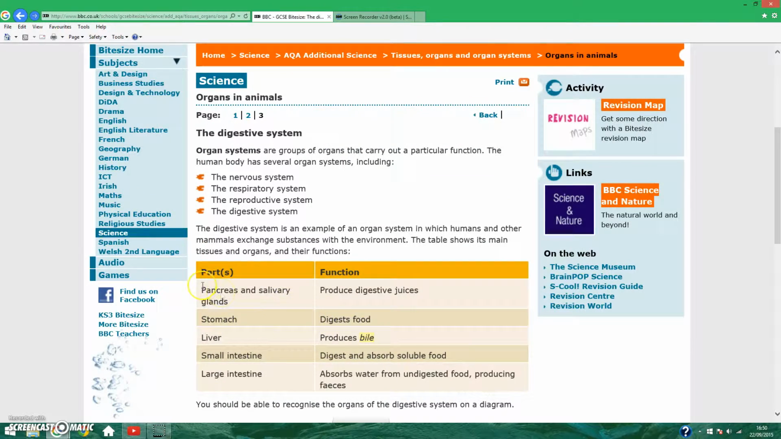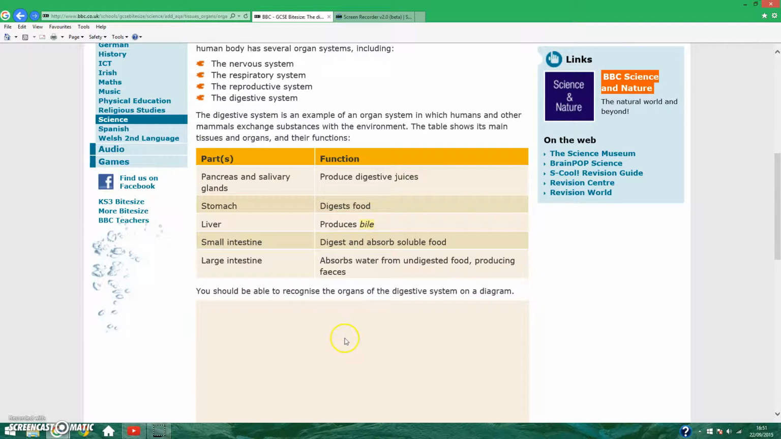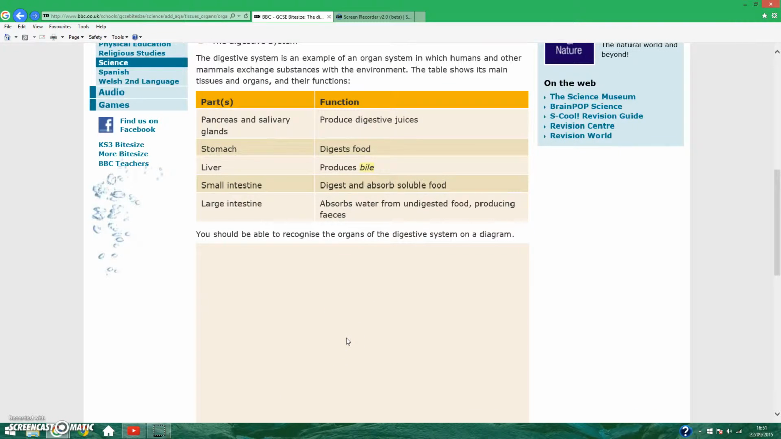So you need to memorise this table. These are the main organs and functions. The pancreas and salivary glands produce digestive juices. The stomach digests food. The liver produces bile to neutralise the stomach contents, because it's not neutral already, as you have acid in there. The small intestine digests and absorbs soluble food. The large intestine absorbs water from undigested food, producing faeces, which is poo.